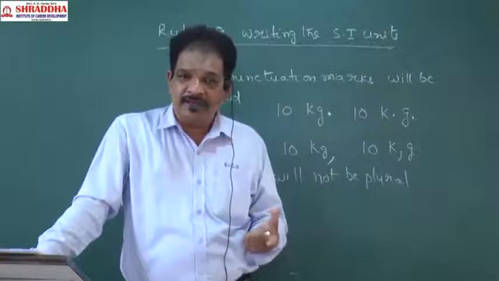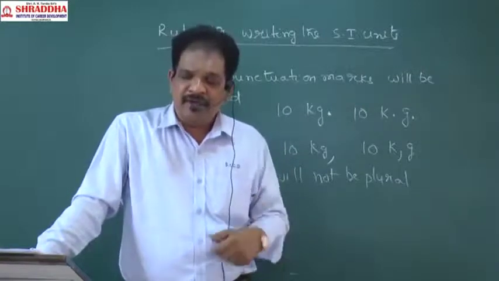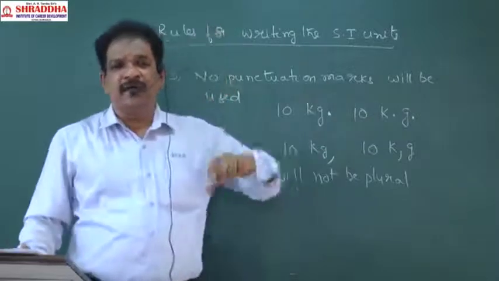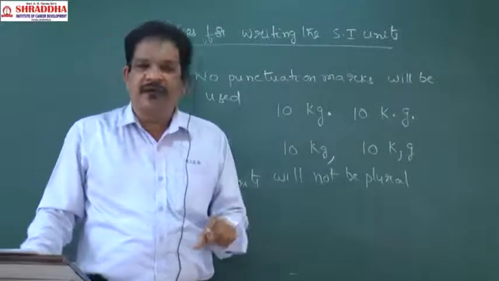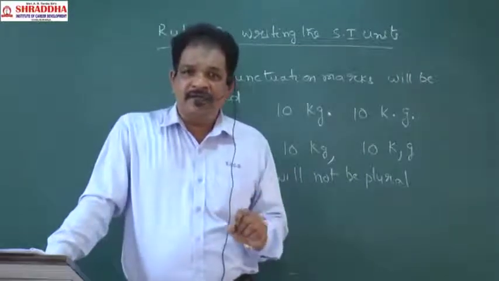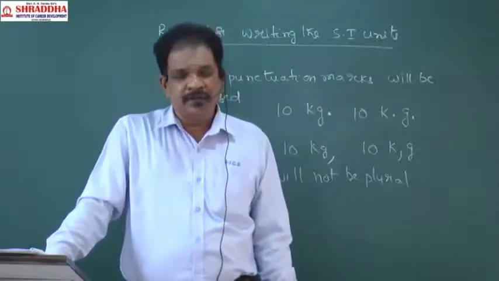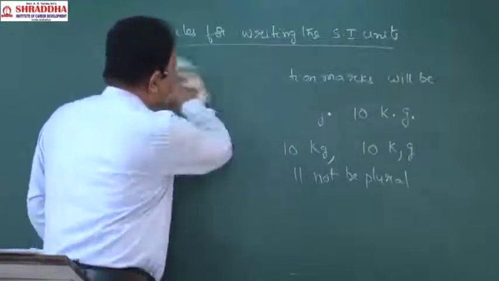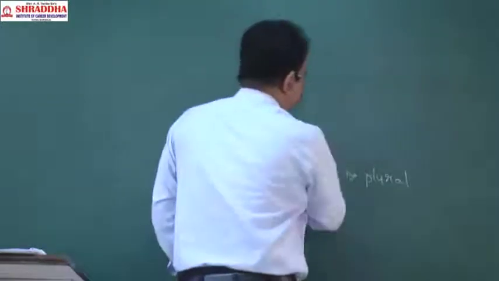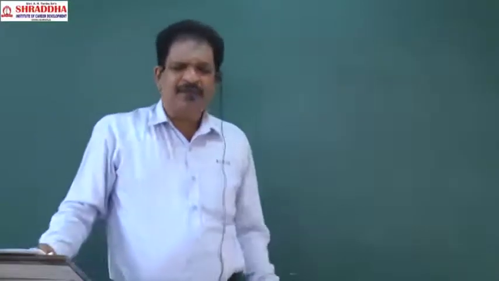Luminous intensity, candela, and quantity of matter will come in the optics part. There we will define plane angle, solid angle, radian and steradian. We will define them in rotatory motion. Like that we will follow. Clear? Next, after finishing that, what are the rules for writing the SI symbols, SI units?